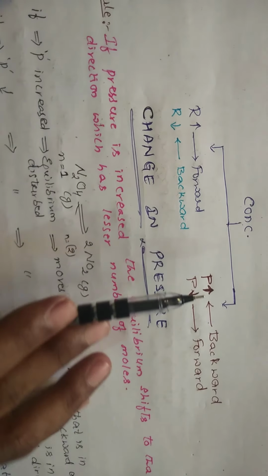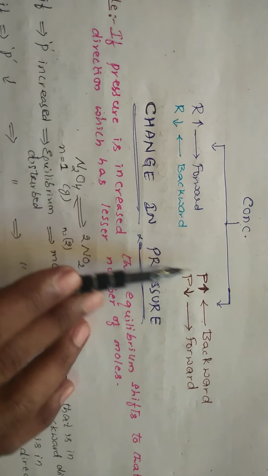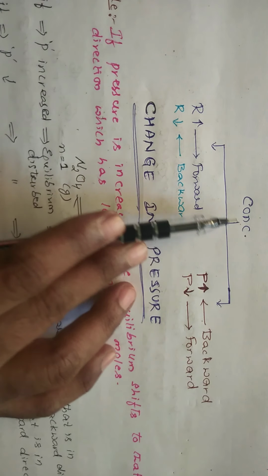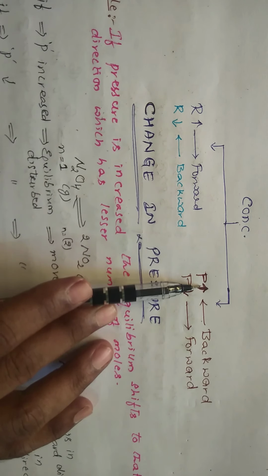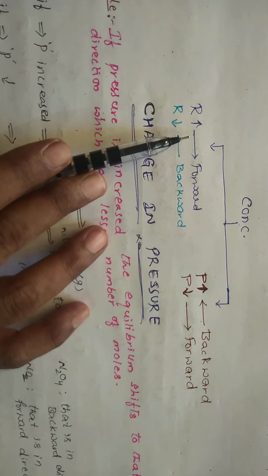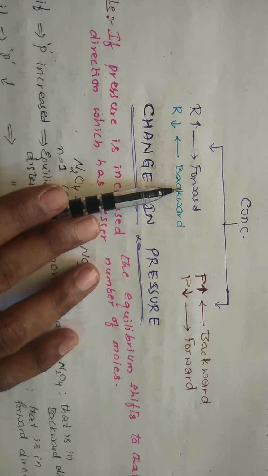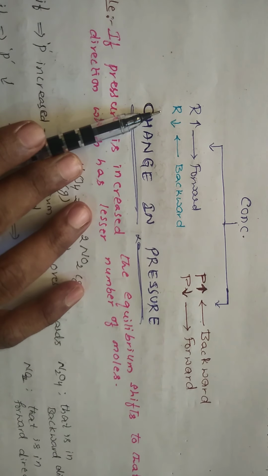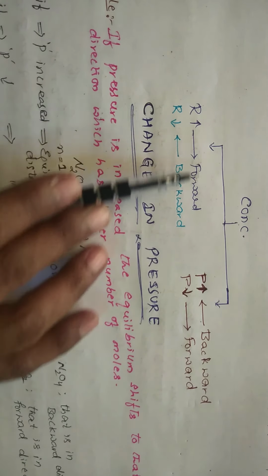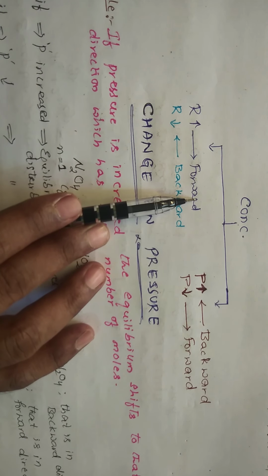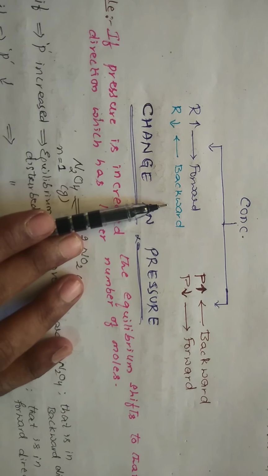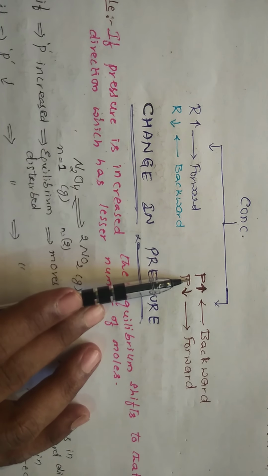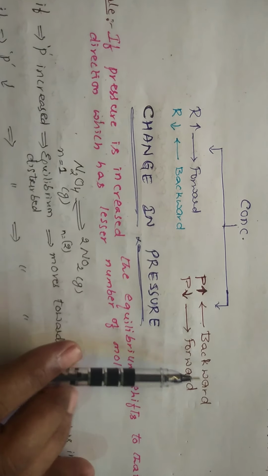So on the whole, the conclusion for concentration I am mentioning here, simple. Concentration is divided into two factors. One is with respect to reactants, one is with respect to products. If you increase the concentration of the reactants, what happens? The reaction moves in the forward direction. If you decrease, it moves in the backward direction. If the reaction is moving in the forward direction, the amount of products will be increased. If you decrease the concentration of the reactants, it moves in the backward direction. In the same way, if you increase the concentration of the products, it moves in the backward direction.